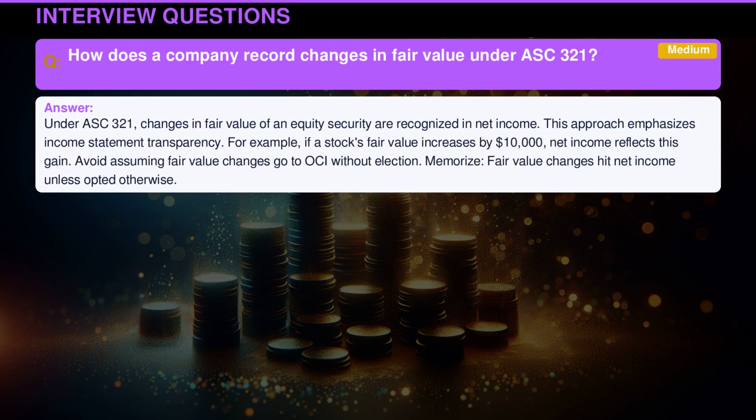Under ASC 321, changes in fair value of an equity security are recognized in net income. This approach emphasizes income statement transparency. For example, if a stock's fair value increases by $10,000, net income reflects this gain. Avoid assuming fair value changes go to other comprehensive income without election. Memorize, fair value changes hit net income unless opted otherwise.